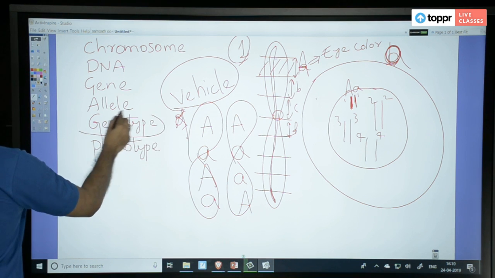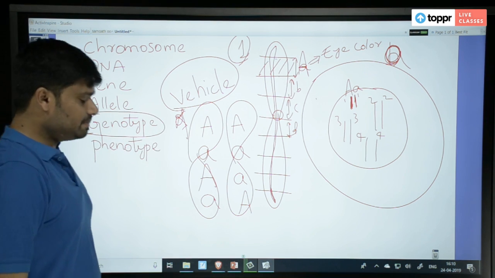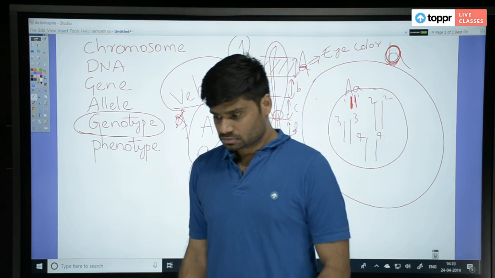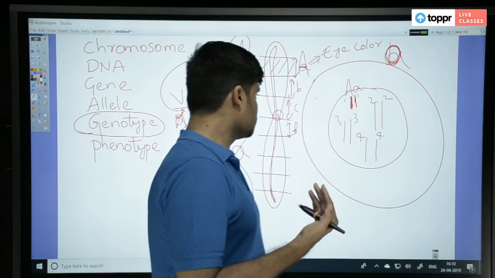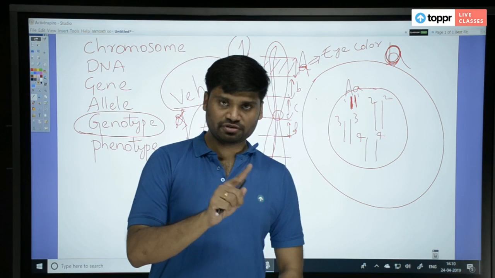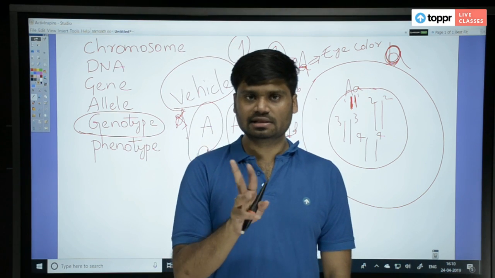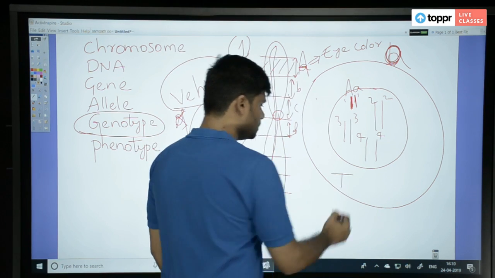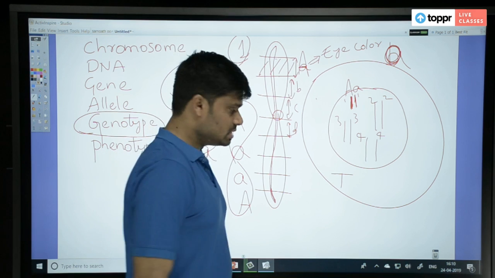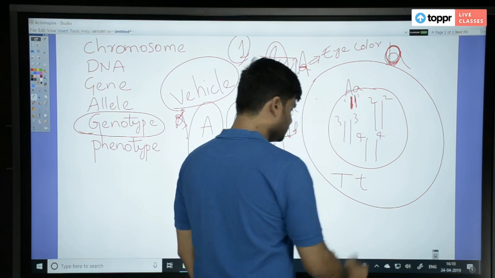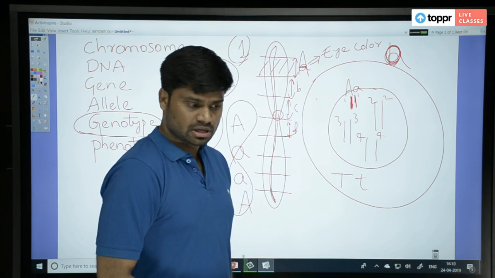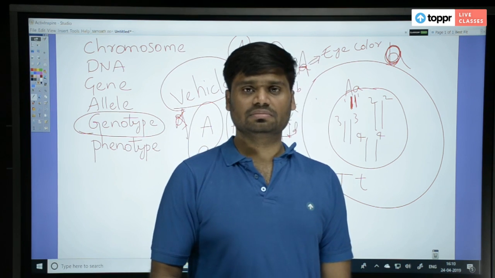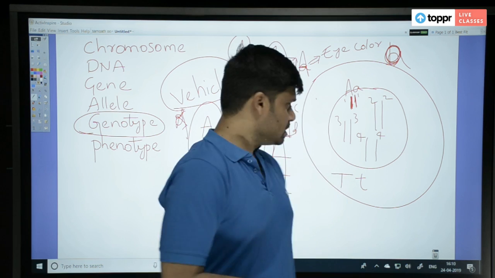Okay, what is genotype? Genotype is, now I told you, you have one gene that can be expressed in two different forms, right? Alleles. So, for example, if the gene is capital T, gene for tallness, the short gene will be small t. That is an allele, another form of that gene. Please try to understand, an allele is not something else. An allele is also a gene.